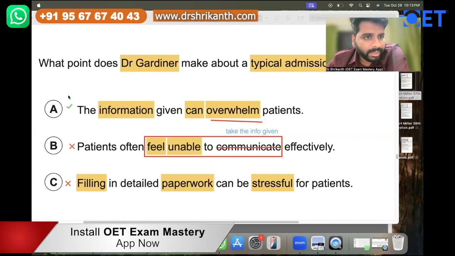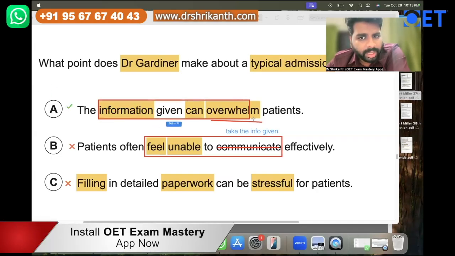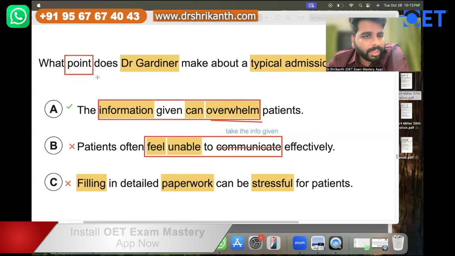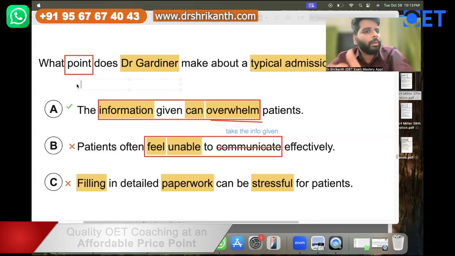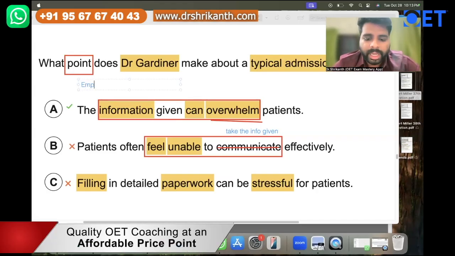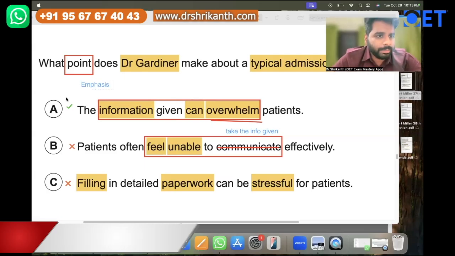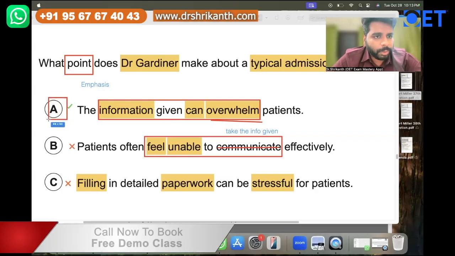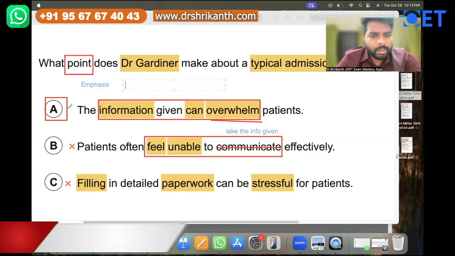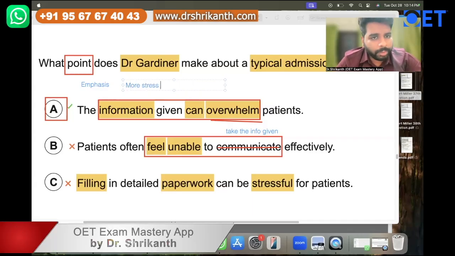And to confirm, all this information given can overwhelm the patient, that is mentioned. And this is the main point he's trying to say. So I'm going to play the audio once again, and this time make sure that you're listening for emphasis. The speaker will emphasize the A option. There will be a lot more stress given to that one particular portion, and there will be a repetition.